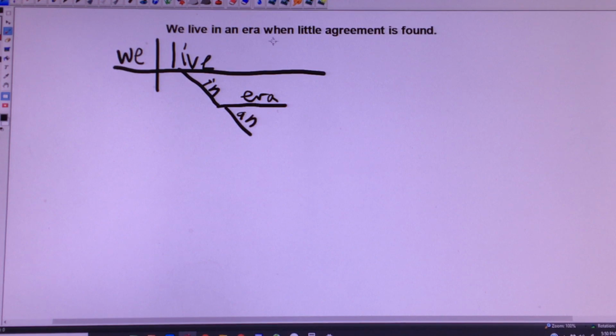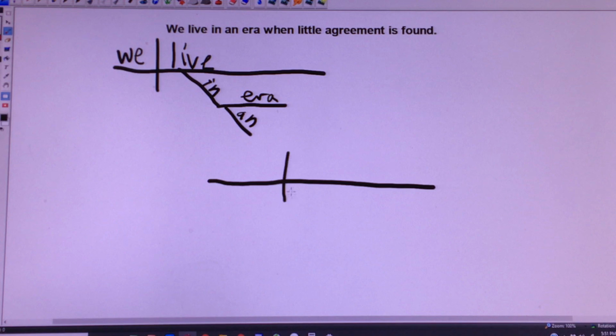And then we get when little agreement is found. And this is answering the question, what kind of era? An era when little agreement is found. That's what kind of era. So that tells us it's a relative clause, so it goes below the noun that it modifies.